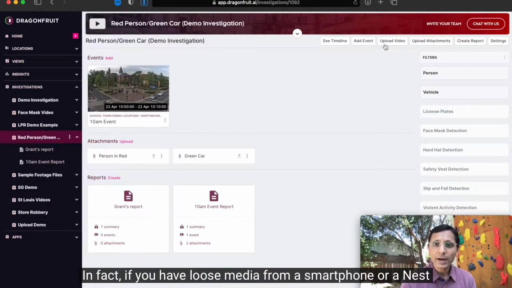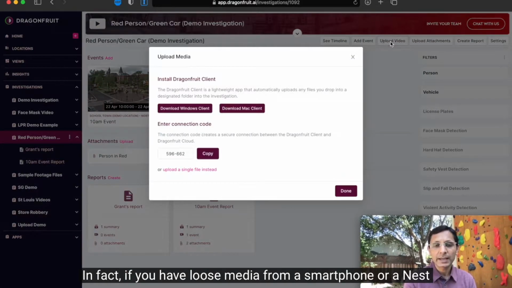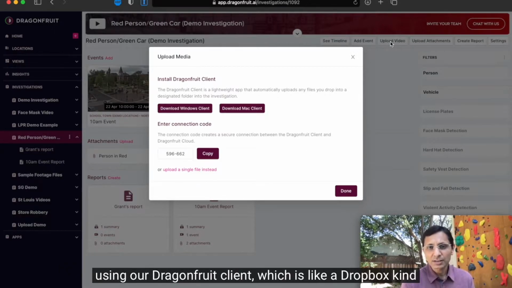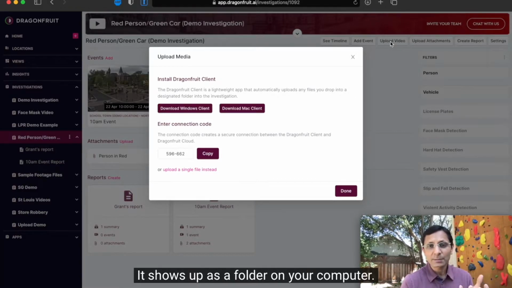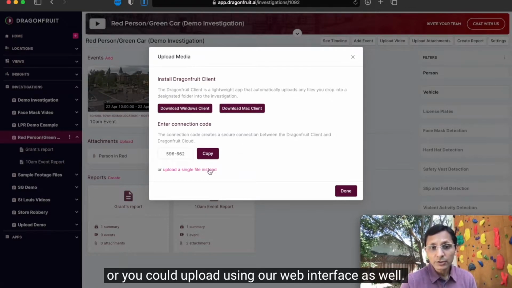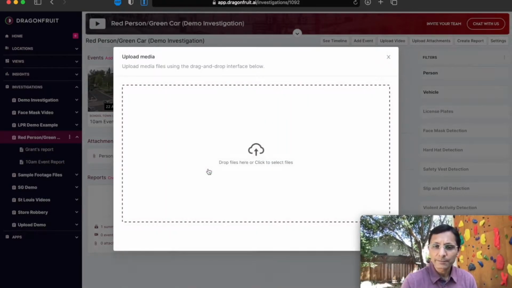In fact, if you have loose media from a smartphone or a Nest or a Ring camera, you can bring that into the same investigation using our Dragonfruit client, which is like a Dropbox kind of thing. It shows up as a folder on your computer, you drag stuff into it, and boom, it shows up in the event. Or you could upload using our web interface as well.